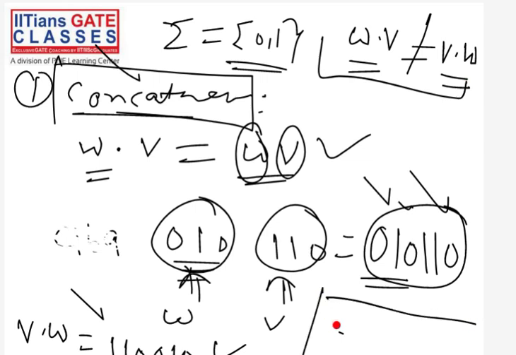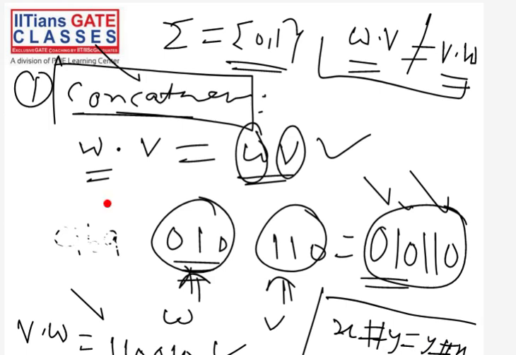For example, if you have x and y, and let's assume this is your operation hash. If x hash y is equal to y hash x, then we say that the hash operation is commutative.